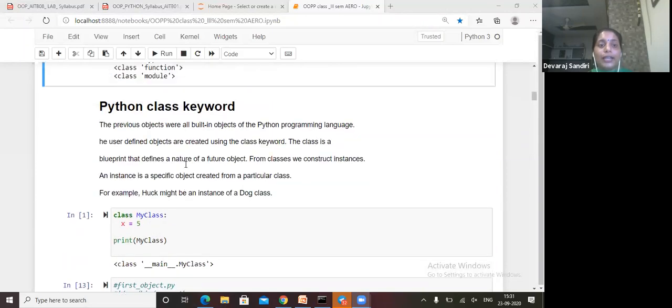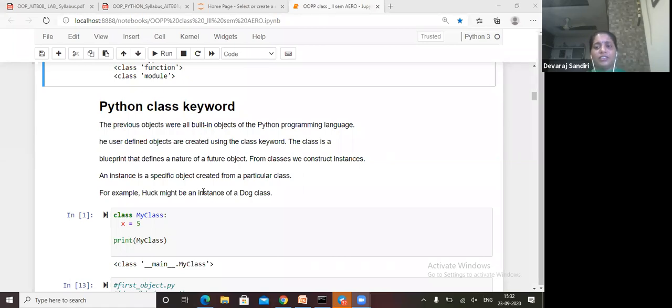And how to create your class? Class, MyClass. See, M is a capital letter. The class is a blueprint that defines the nature and features of the object. From classes we construct instances. An instance is a specific object created from a particular class. We can create many classes inside one program and access them differently.